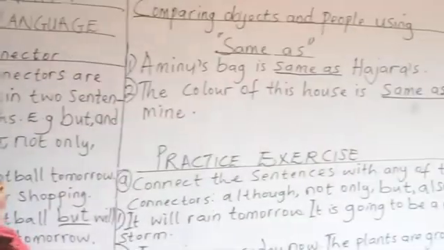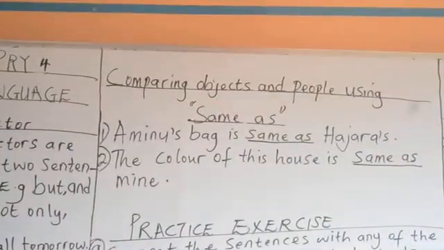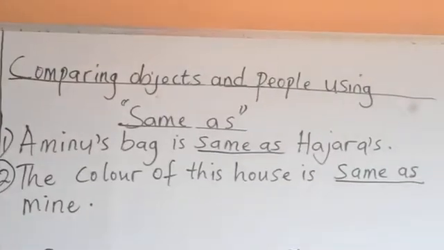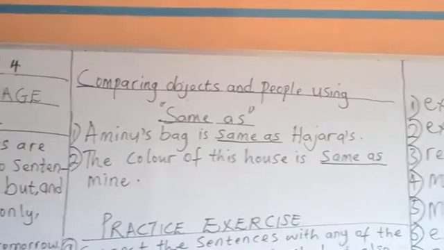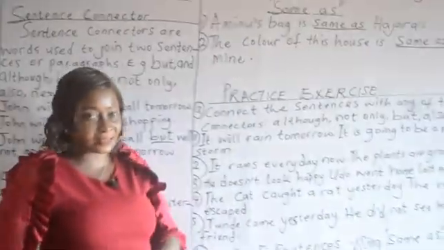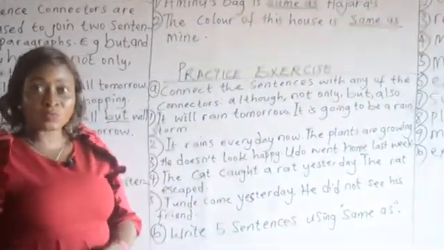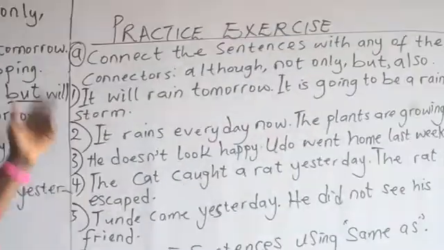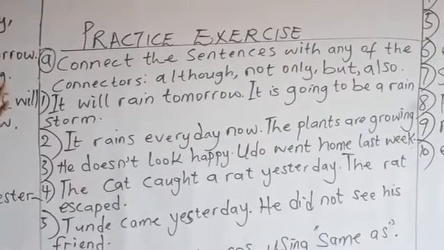Comparing objects and people using the word same as. Aminu's bag is same as Ajara's. The color of this house is same as mine. So you practice exercises. I hope you understood what I've just explained. It's quite simple. Good. Practice exercises.